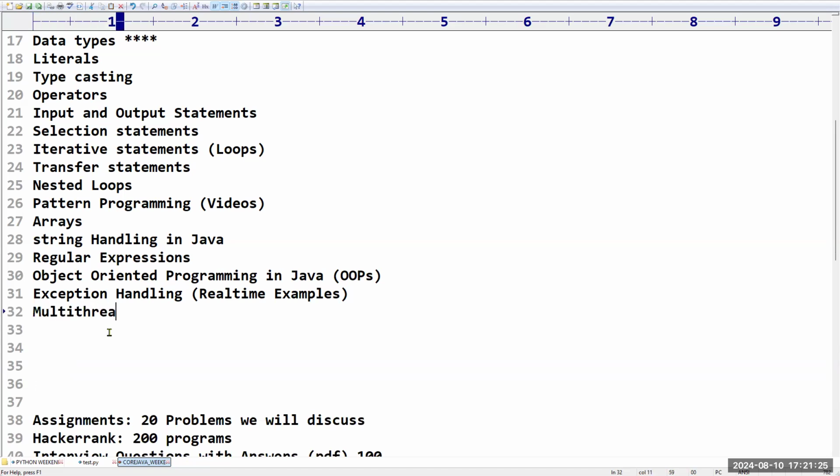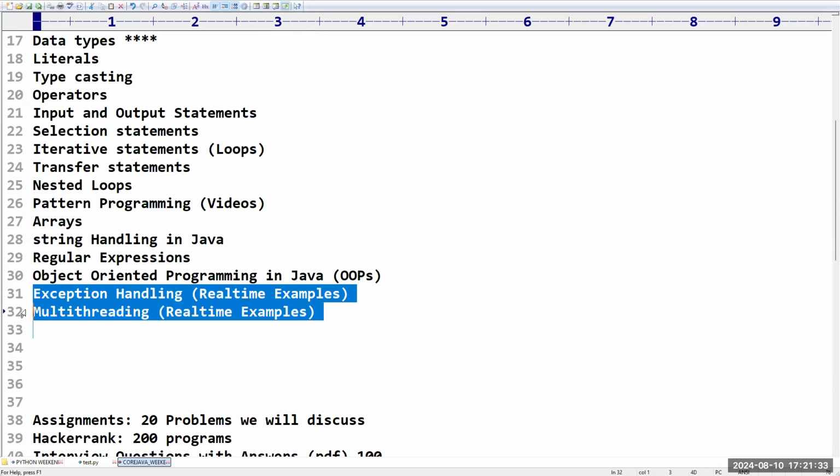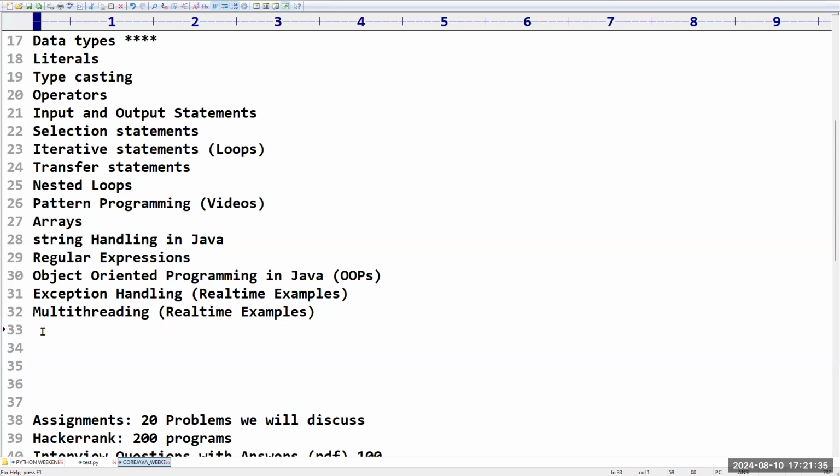Then we have multi-threading. For this also, we are going to take some examples. Sir, do you know, I will spend 3 hours only to discuss these two concepts. That much important a topic. Next, after that, we are going to discuss wrapper classes.